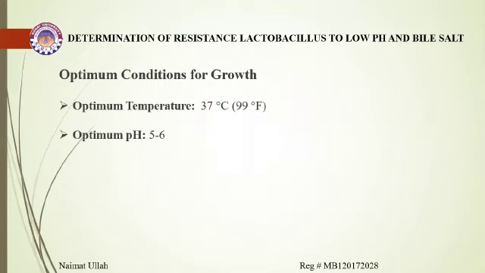How does Lactobacillus grow, and which temperature is required? The optimum temperature for Lactobacillus is 37 degrees centigrade, as in our human body, whose normal temperature is 99 degrees Fahrenheit. Optimum pH is 5 to 6, which is low pH.